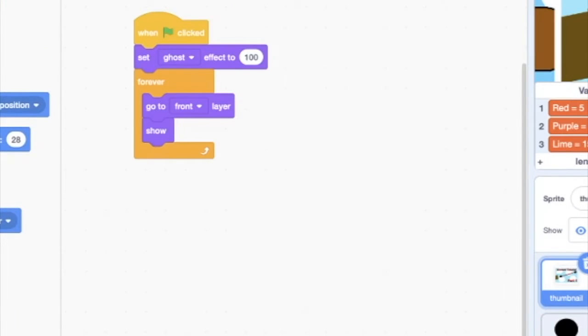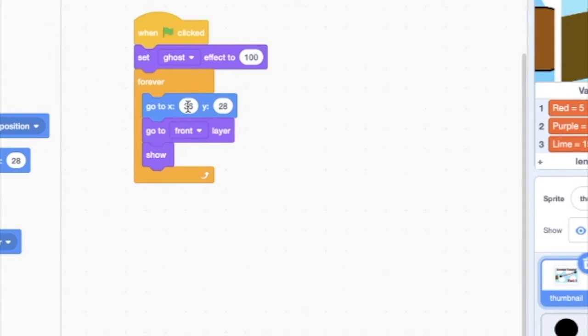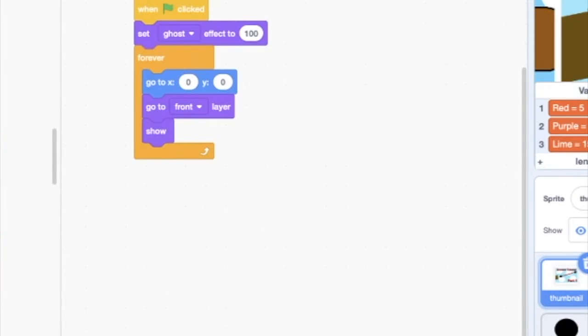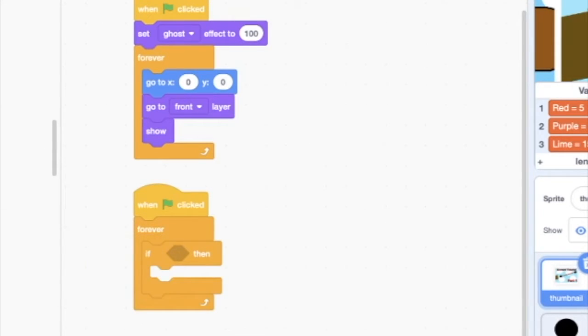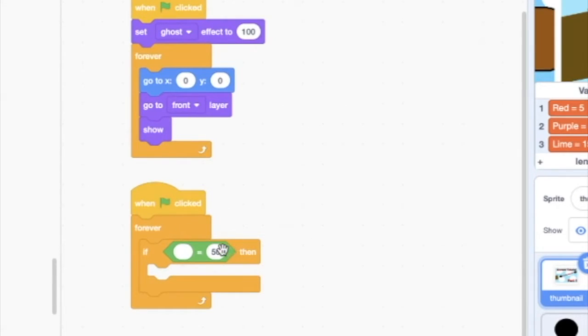And we also want it to go to the center. So we're gonna say go to 0, 0. And then when clicked, forever, if moves equals 1, or moves equals 0. So moves equals 0.